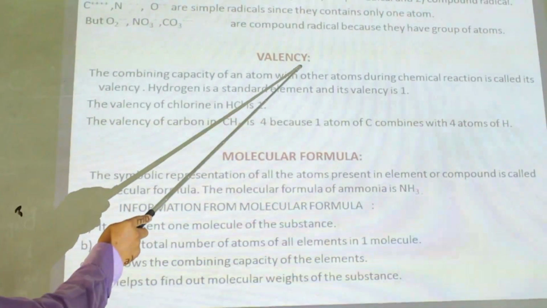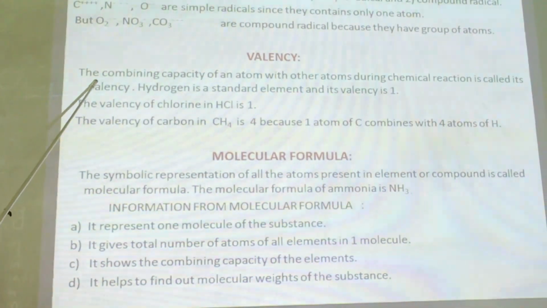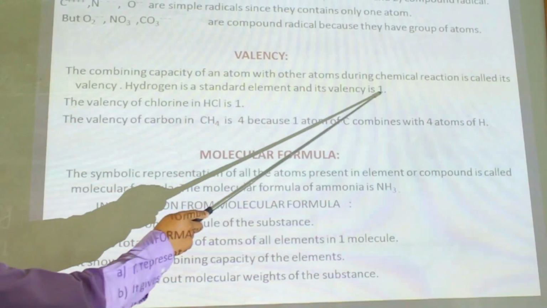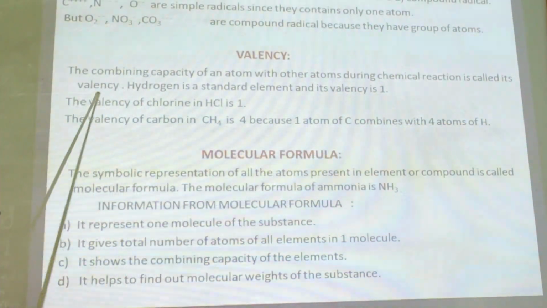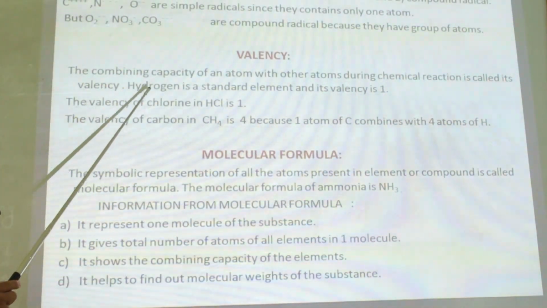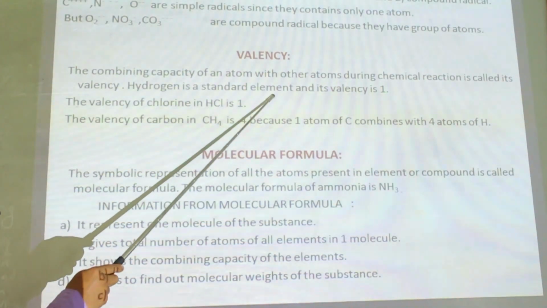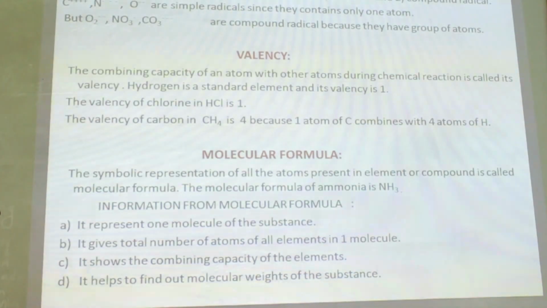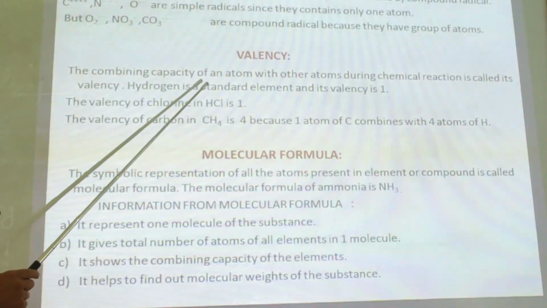Next heading is valency. The combining capacity of an atom with other atoms during a chemical reaction is called its valency. Hydrogen is a standard element and its valency is 1. So we compare the valency of other elements with the help of hydrogen.